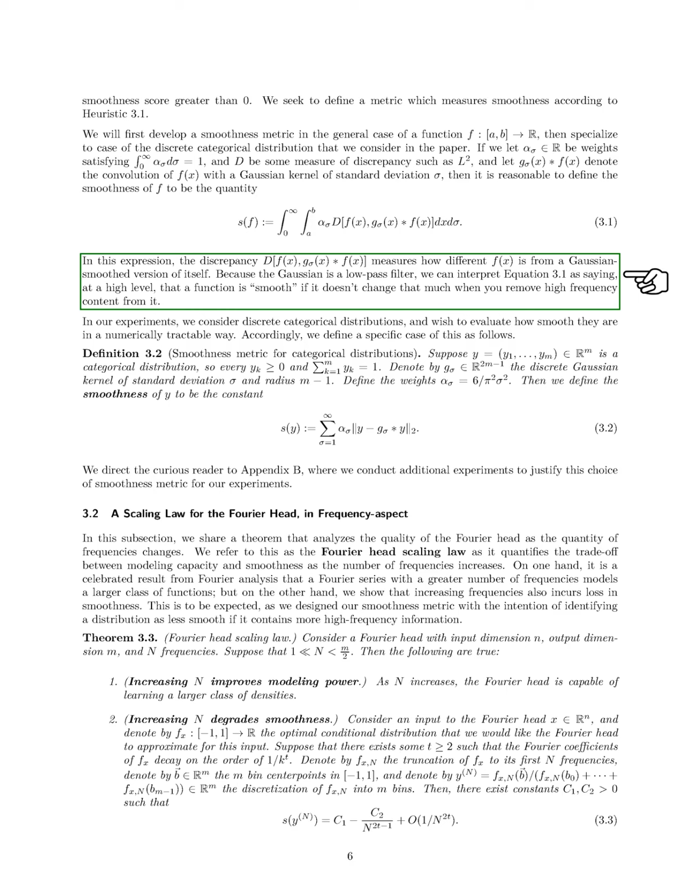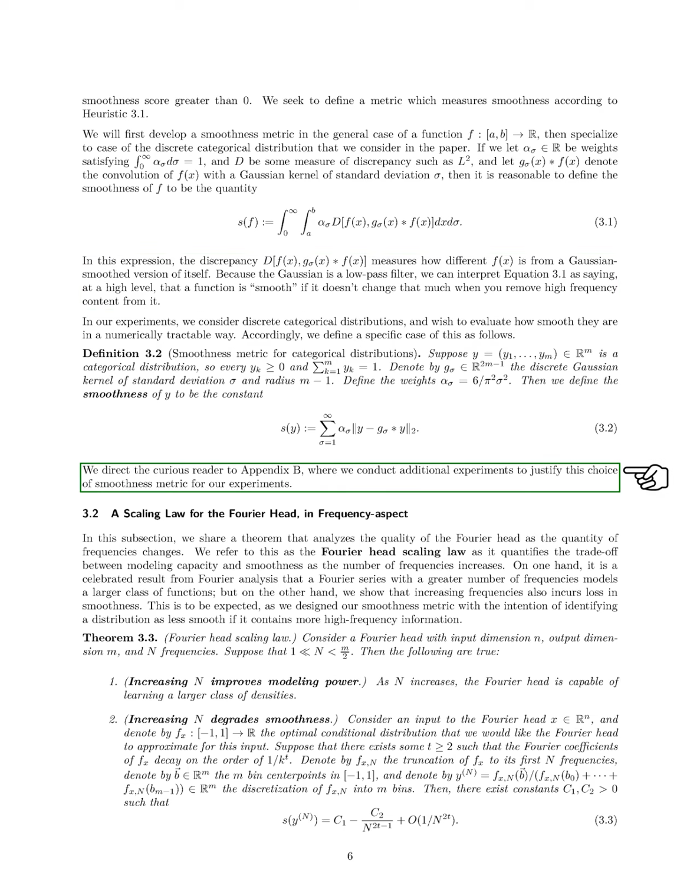For categorical distributions, we define the smoothness metric specifically. Given a categorical distribution where all values are non-negative and sum to 1, we use a discrete Gaussian kernel and specific weights to calculate the smoothness score. We provide additional experiments in the appendix to support our choice of this smoothness metric.